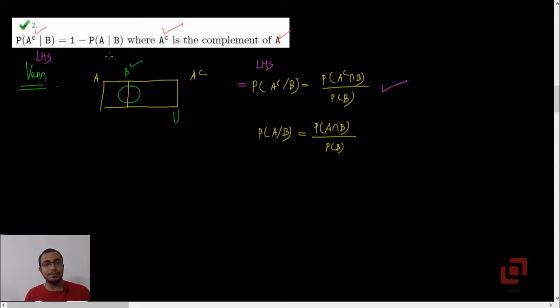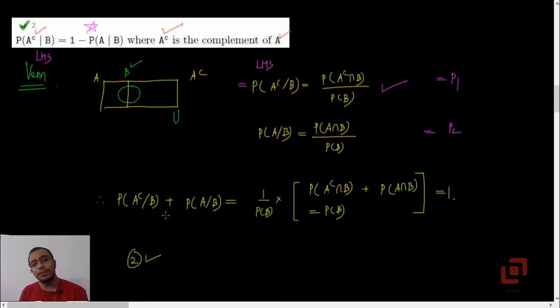Now let us go to the probability on the right hand side, A given B. We have already used it in our first option: probability of A intersection B upon probability of B. Now what I have done is I am going to add these two probabilities. This is P1 and this is P2. If we manage to prove that P1 plus P2 is equal to 1, then option 2 will be correct. Now let's add the probabilities by taking 1 upon P of B common. We can do this because B has a non-zero probability, that is given in the problem. Inside the bracket we are getting probability of A complement intersection B. A complement intersection B is this.